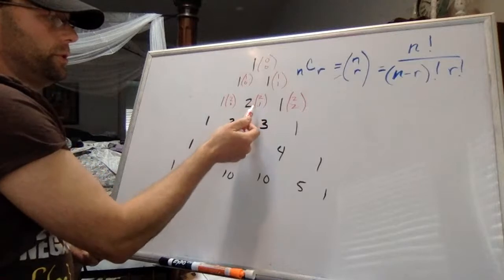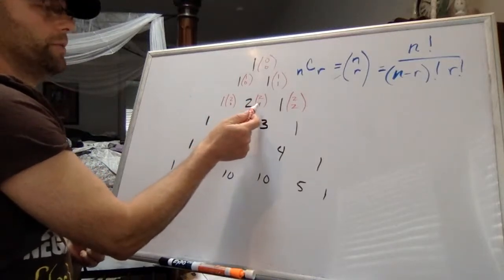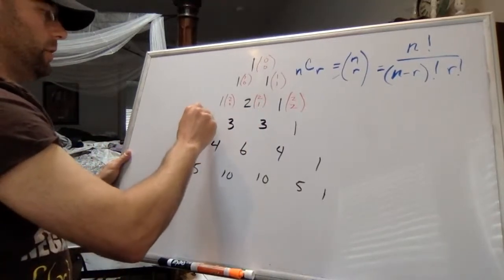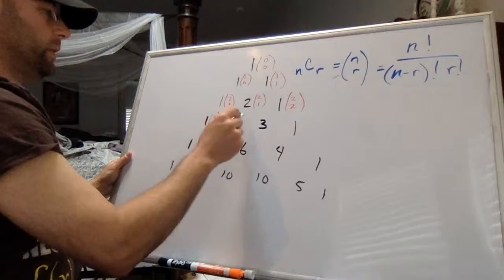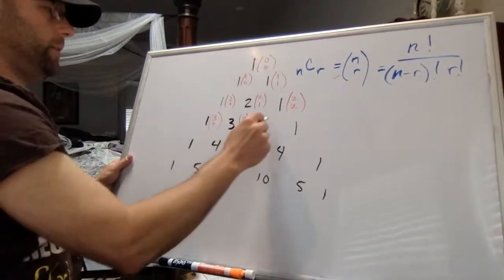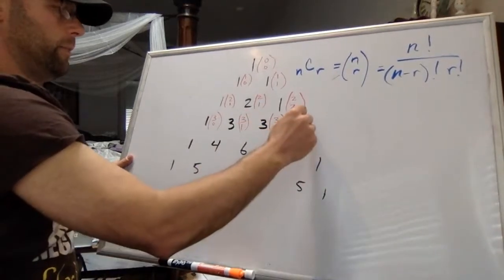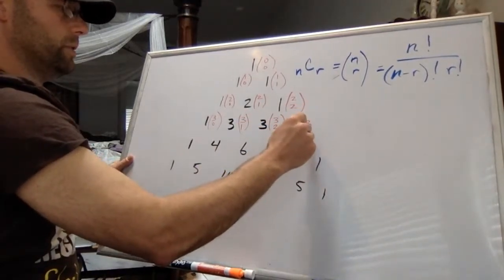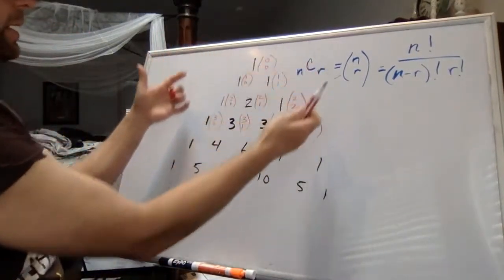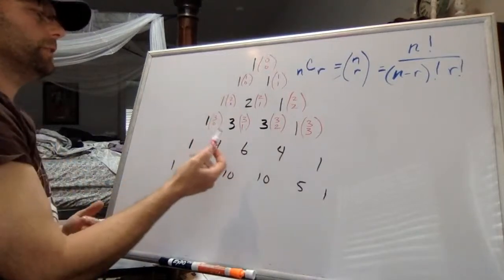You could do 2, choose 1 is 2 factorial divided by 1 factorial times 2 minus 1 factorial, but you'd get 2. This right here is 3, choose 0. 3 combinations of size 1 is 3. 3 combinations of size 2 is also 3. And 3 combinations of size 3 is 1. So we actually can kind of create another look to Pascal's triangle, or the combination counting function that generates these